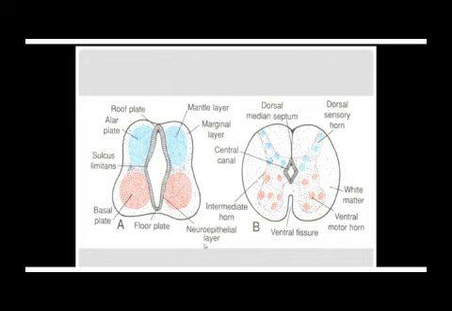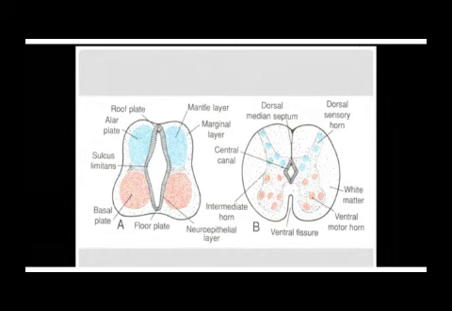Now, I want you to imagine that originally we only have these cells forming the wall of the tube, and the cavity of the tube is the central canal. These other cells are not present originally. These ones in the region we have painted blue and red, they are not present.